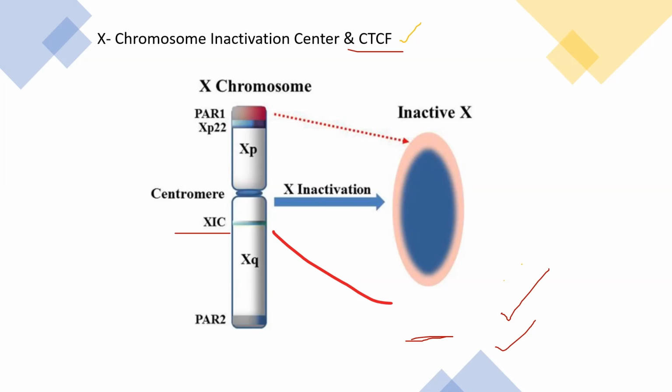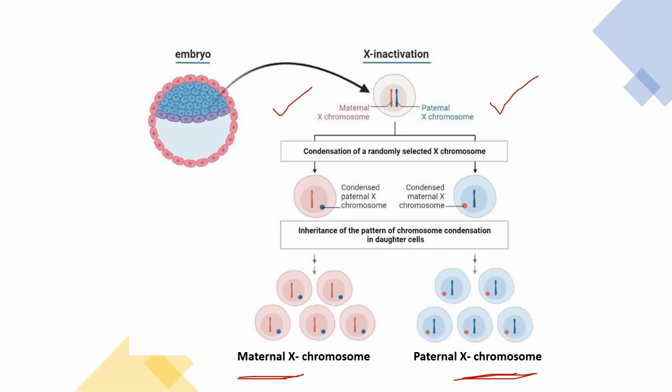Okay. As a consequence of this inactivation in adult females, some somatic cells contain an active X chromosome which comes from the father, or paternal origin, and some contain an active X chromosome of maternal origin. Okay. Is that clear? So it's a random process. So some cells contain the X chromosome from the father, and other cells may contain the X chromosome from the mother.